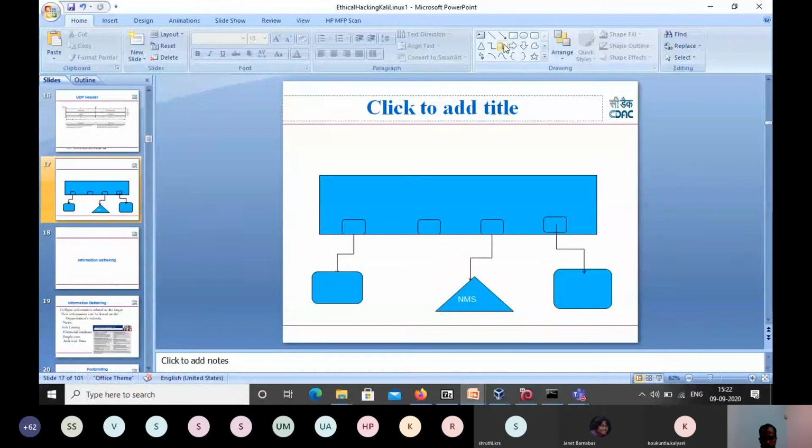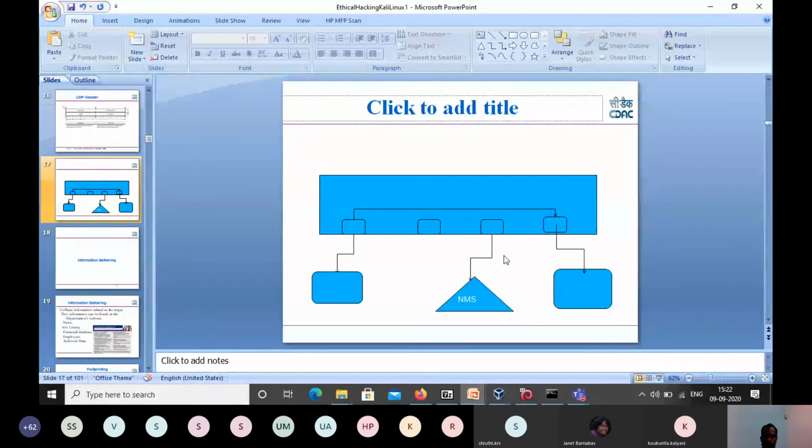But if these two machines are communicating, then there is a switch table, and the switch table will transfer only to this particular port. This is a normal communication. So this device will not be able to get the traffic. It will pass from here to here directly using the switch table. So NMS, even if it is connected to the same switch and configured in promiscuous mode, still it will not be able to get that traffic.